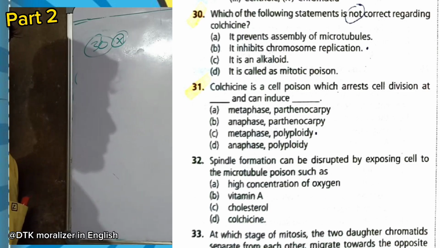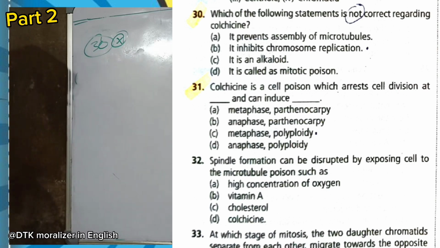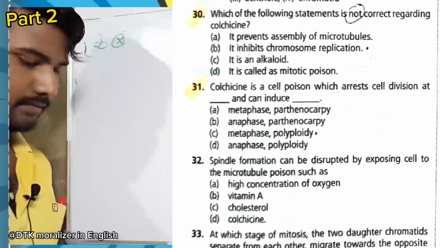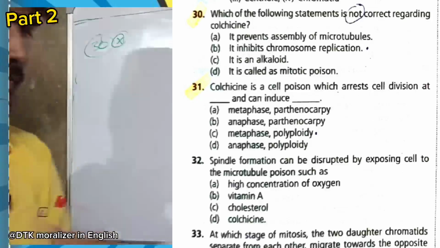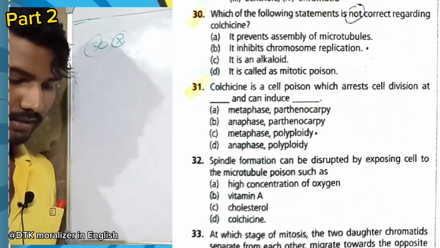So option B is wrong. It inhibits chromosome replication. No, it is wrong because chromosome replication occurs in S phase. Colchicine works at metaphase. So there is so much difference.